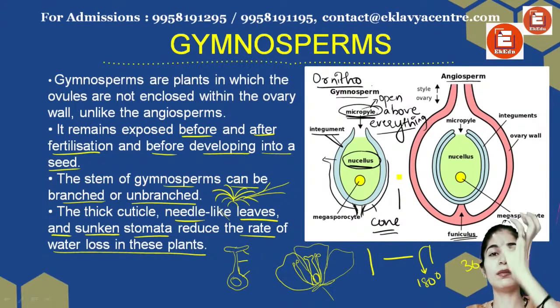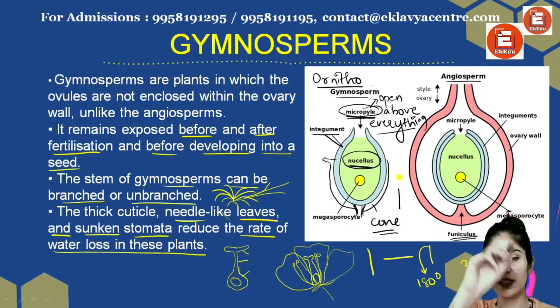In which what will happen? My ovule will be like this. It should be like this. Orthotropous, it will turn like this, right? So there's a turn.